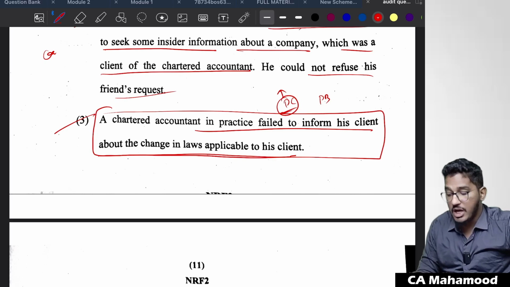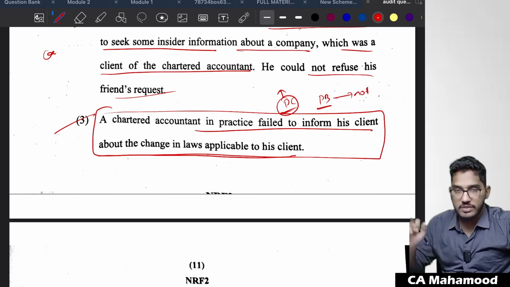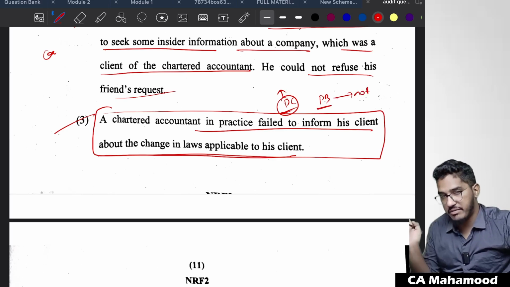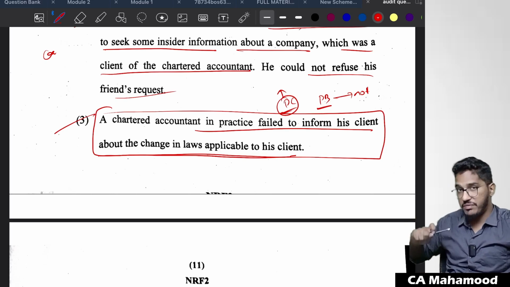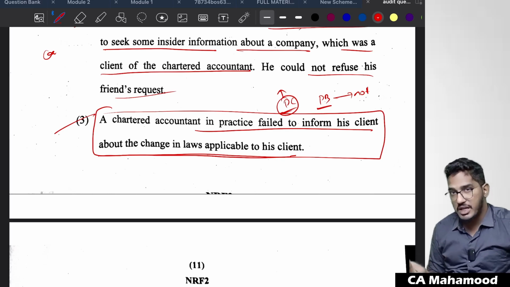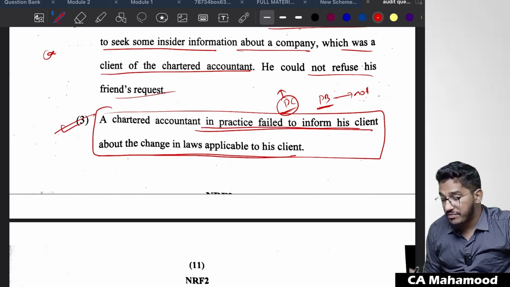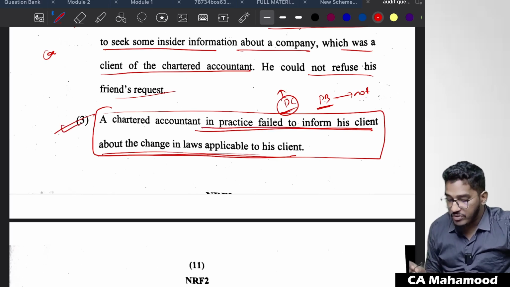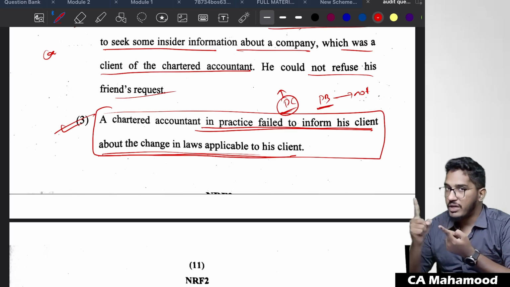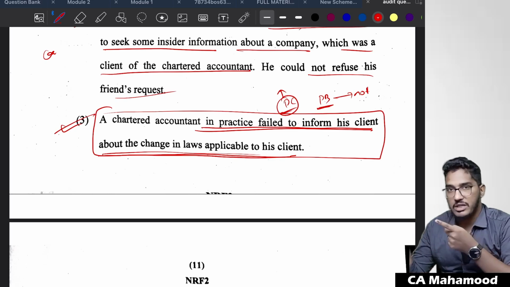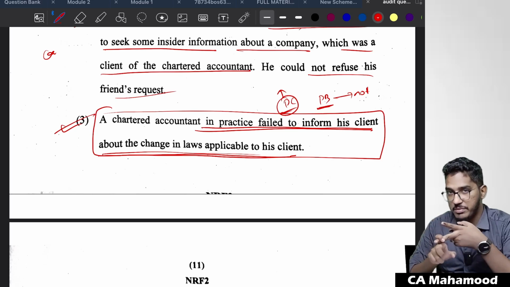That is professional competence. Professional behavior means not doing the work as per laws and regulations. If you don't remain updated with the knowledge of the laws and regulations, that is professional competence. If you violate the laws and regulations while doing the work, that is professional behavior. But if you see the question here, a chartered accountant in practice failed to inform his client about the changes in the laws applicable to his client. See, here there are 2 things. One is the chartered accountant is updated with the knowledge, but he did not communicate it to the client. Then if that is the case, it is a violation of professional behavior.